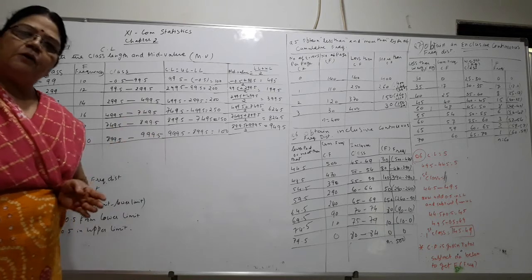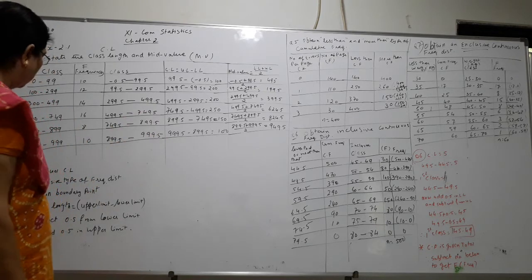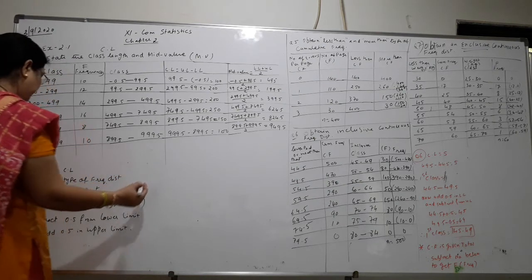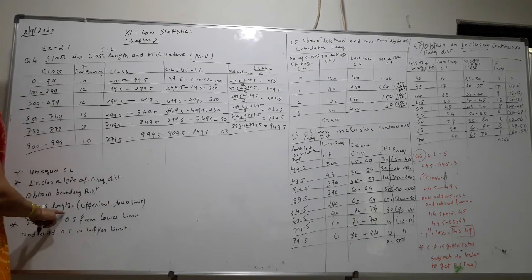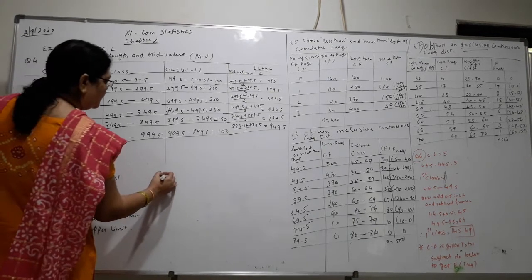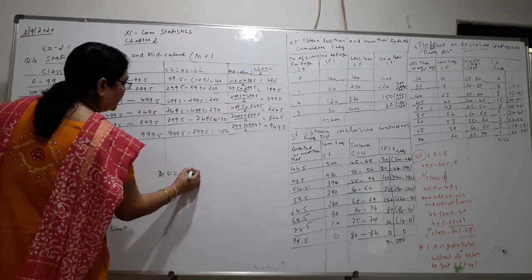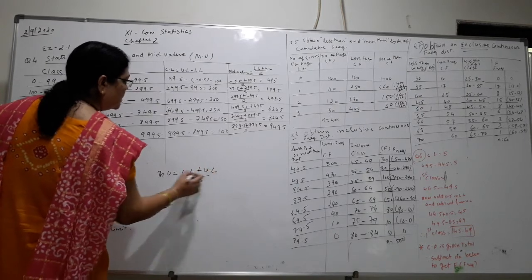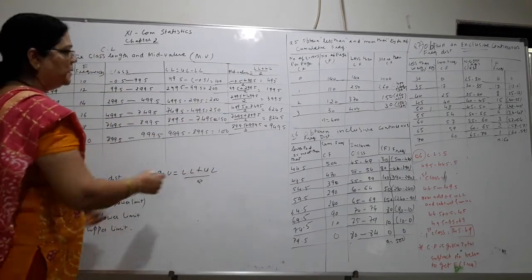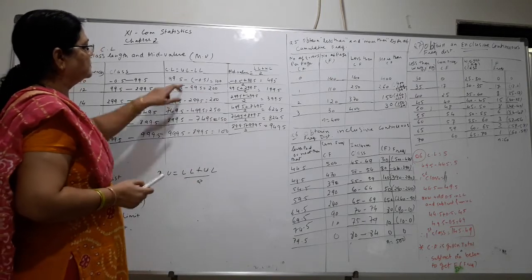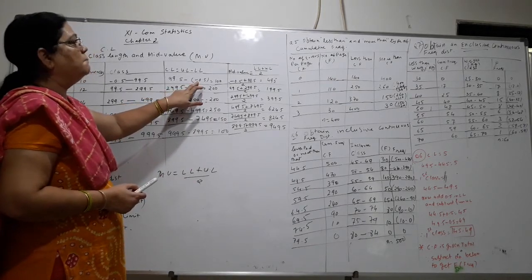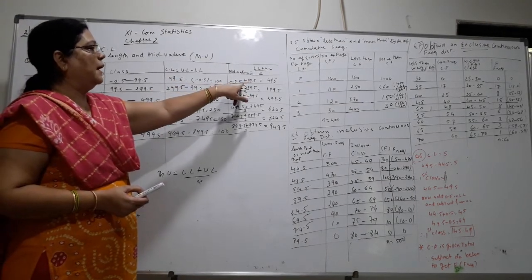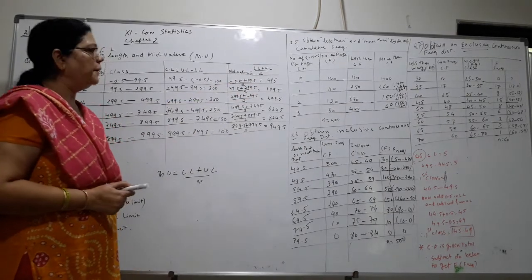Now mid value. Mid value is very simple. The mid value formula is what? Class length I have written as upper minus lower, and mid value is equal to lower limit plus upper limit divided by 2. Lower limit plus upper limit divided by 2. So what is your lower limit here? Minus 0.5 plus 99.5. So both you will add and divide by 2, you will get 49.5.